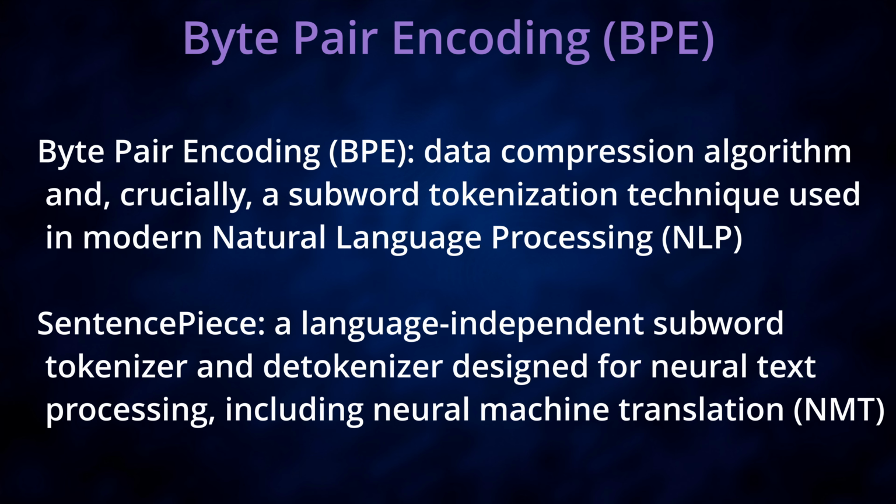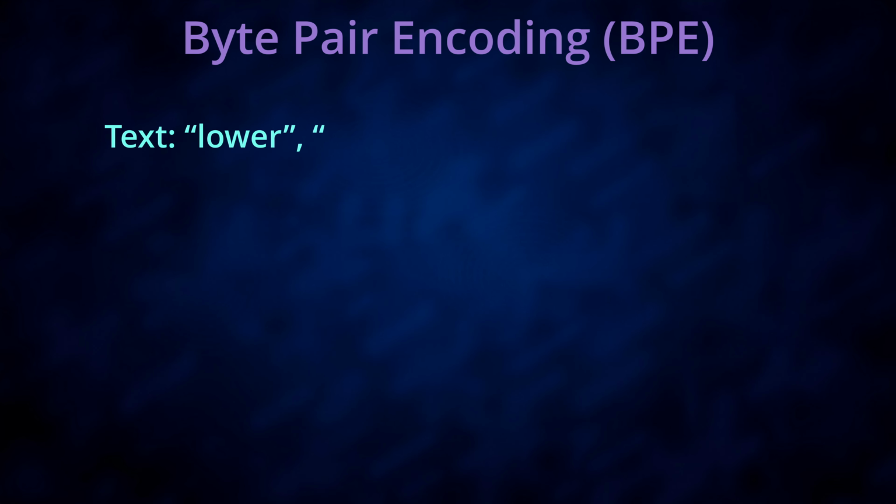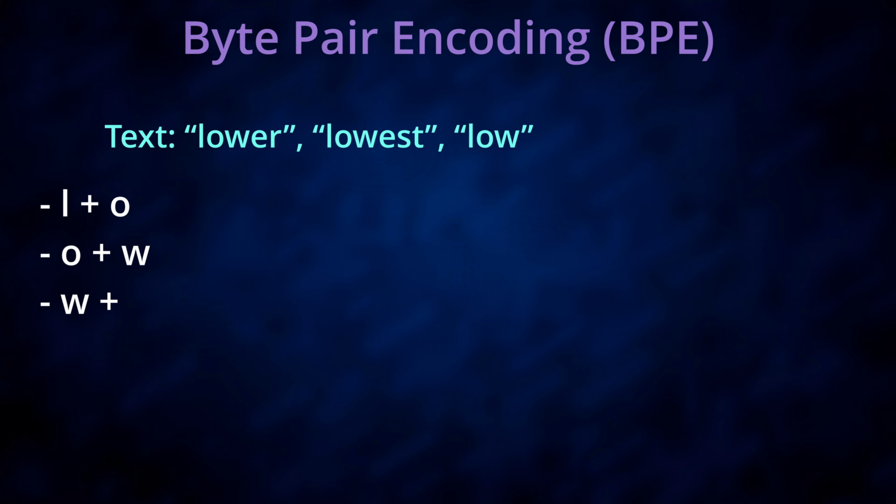Byte Pair Encoding explained simply. Most modern LLMs use variants of BPE or SentencePiece. Here's the intuitive version. Start with individual characters. Find the 2 characters that appear together the most. Merge them. Repeat this thousands of times. Eventually, the algorithm creates a vocabulary of tokens that represent frequently occurring chunks. This is how models learn efficient subword units.